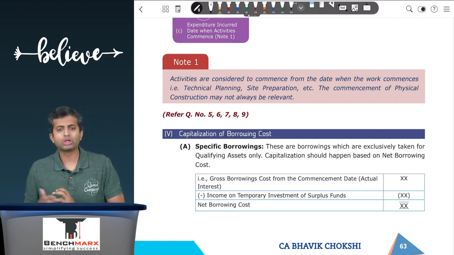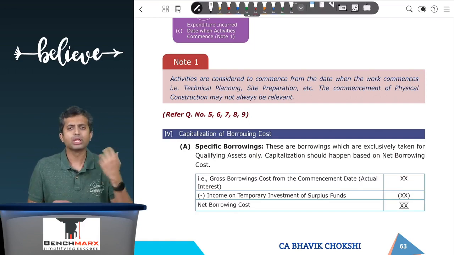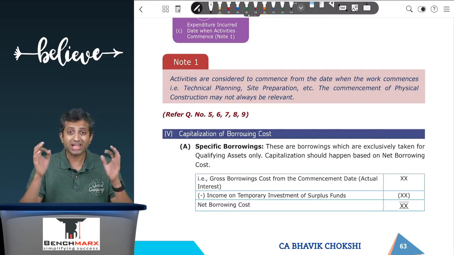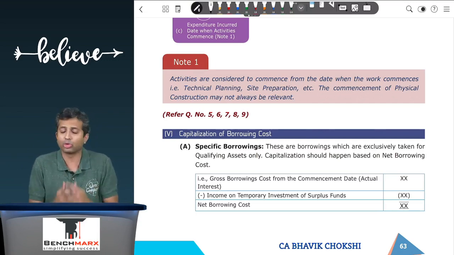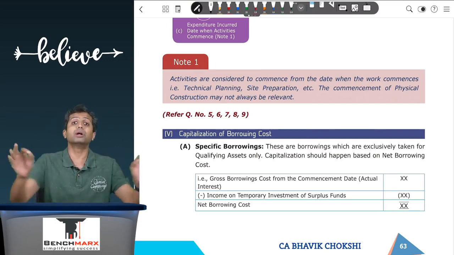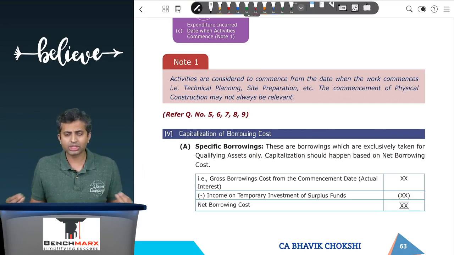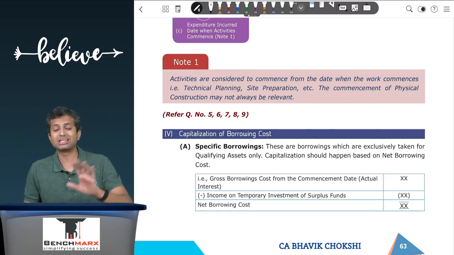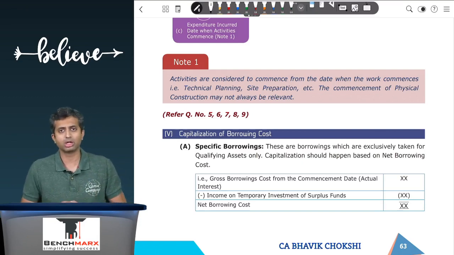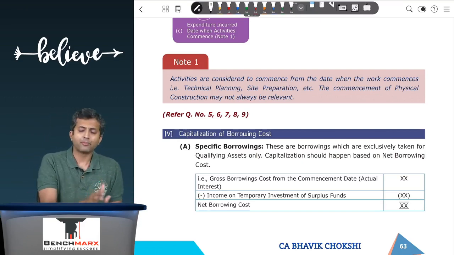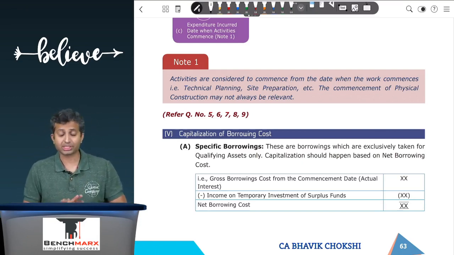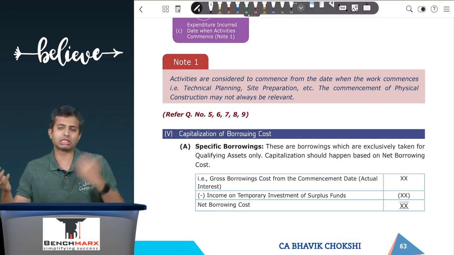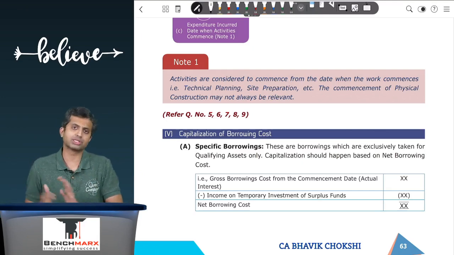Now you go to the actual accounting, in which case there are 2 types of borrowings. There is specific borrowings, which are directly attributable or directly connected to the acquisition of a particular qualifying asset. Like a housing loan is directly attributable to the acquisition of a particular asset, that is a house, and hence that is considered to be a specific borrowing for the purpose of a qualifying asset. Then what is a general borrowing? General borrowing is every borrowing other than a specific borrowing. That is called as a general borrowing.